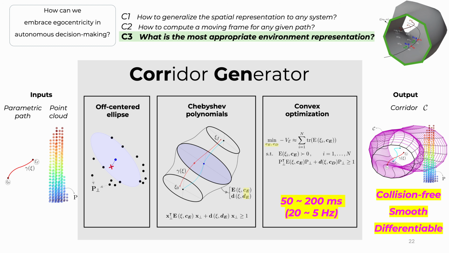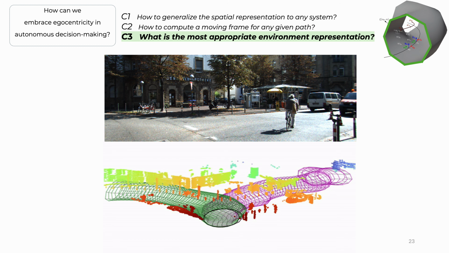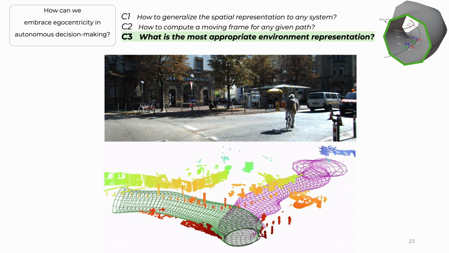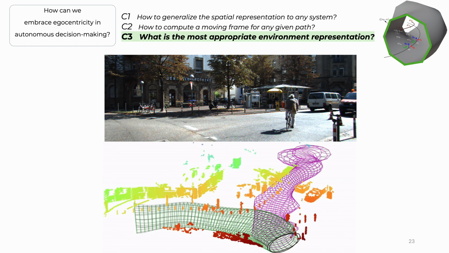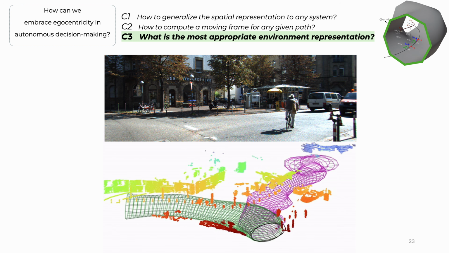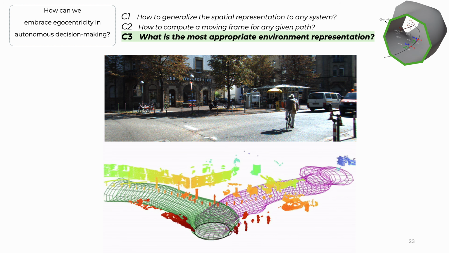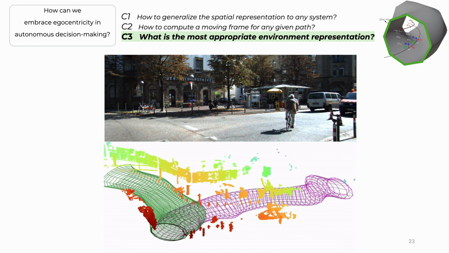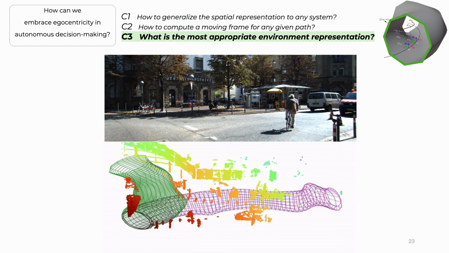In order to get you excited about the actual potential of these corridors, let me show you some of the examples that we obtained when evaluating this method. Here, we are focusing on the KITTI dataset, a dataset from autonomous driving. In this specific instance, we will be focusing on a case where the car is located at a bifurcation where we've got two options.